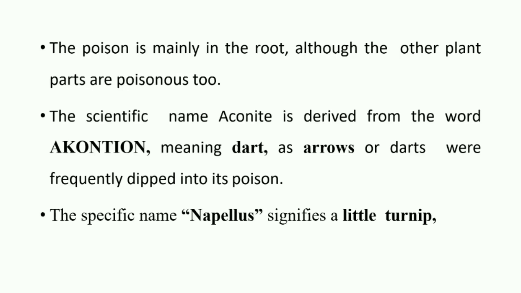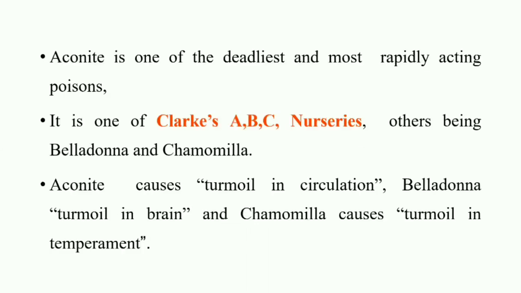So its name is acontion and the specific name napellus. Napellus, the word nap means little turnip, that is a tuber root. It looks like a tuber root, therefore it was called napellus. So they made its scientific name Aconite napellus. So it is one of the deadliest and most rapidly acting poisons.